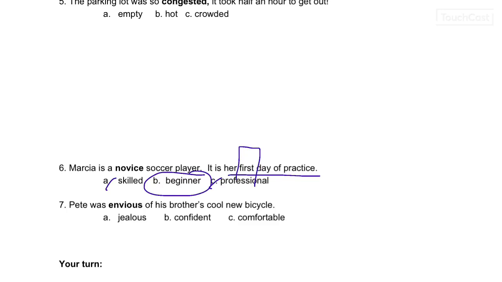Pete was envious of his brother's cool new bike. So his brother got a cool new bike. He was jealous of his brother? Probably. Confident of his brother? No. Comfortable? No. He was jealous.